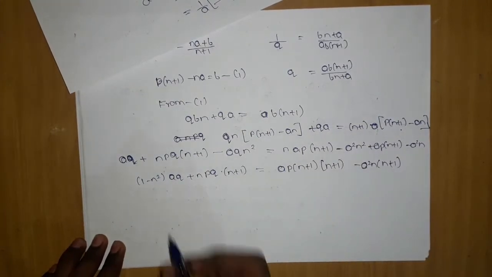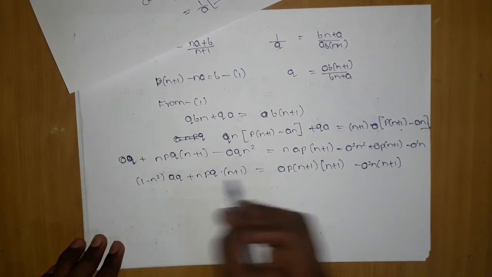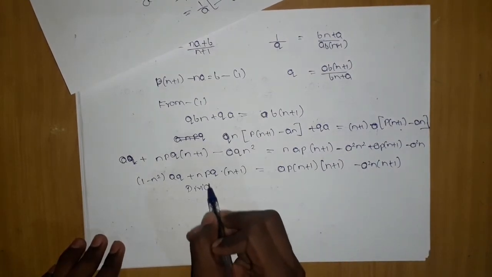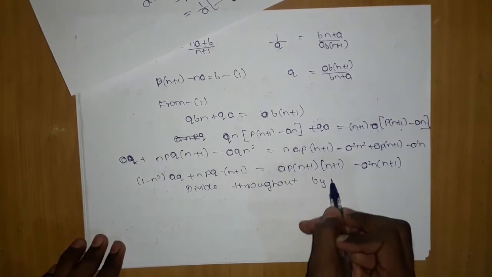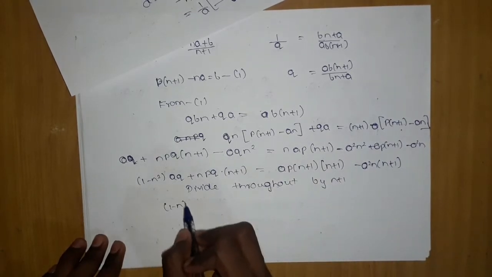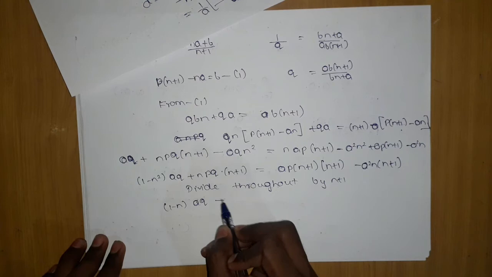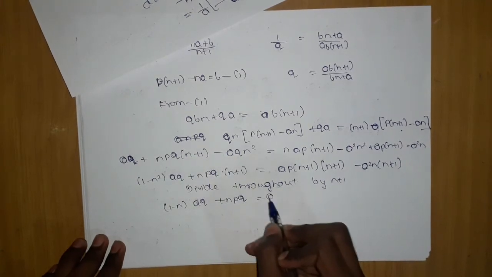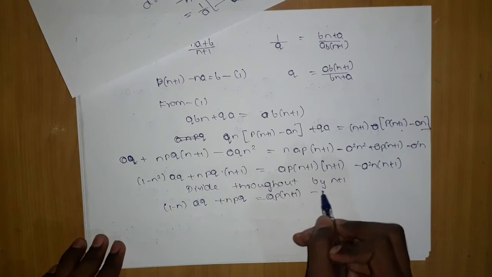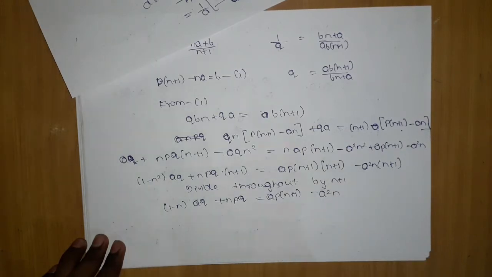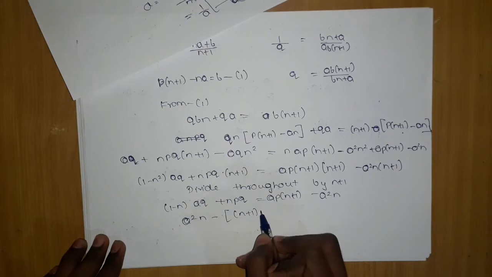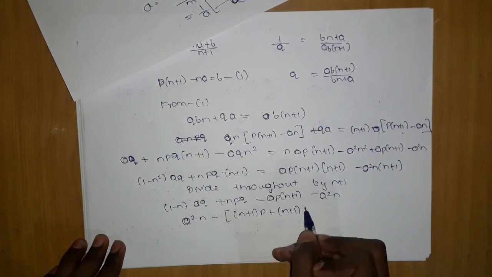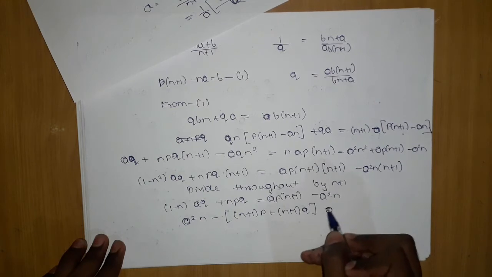After this, if I divide throughout by n plus 1, what we get is (1 minus n) aq plus npq is equal to ap (n plus 1) minus a square n. We had an idea of making a quadratic in a terms, that's why we did this. I forgot to tell that from the start: first you have to select one term in which you want to make the quadratic, because here it was very clear it is going to form a quadratic.